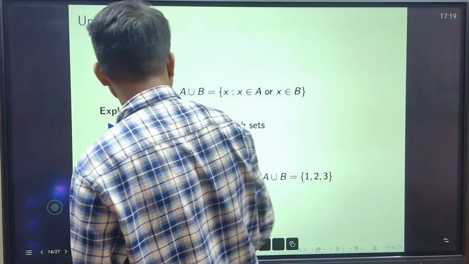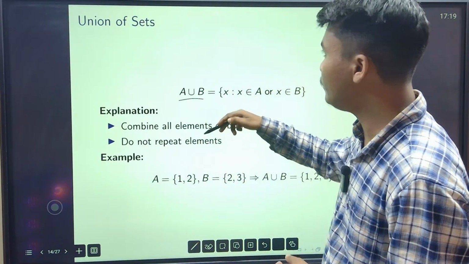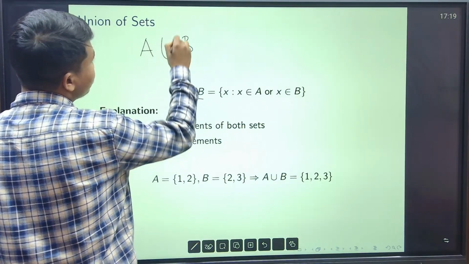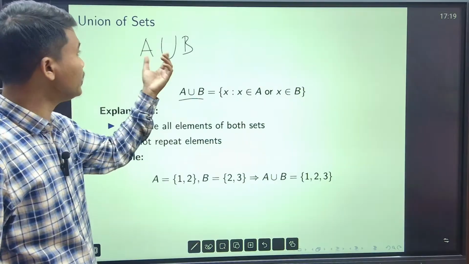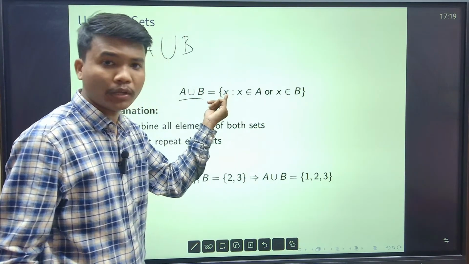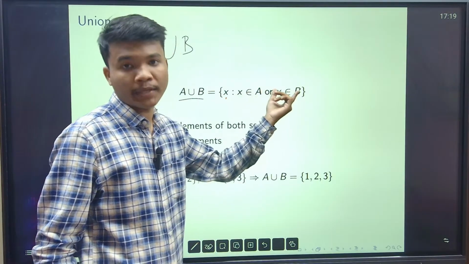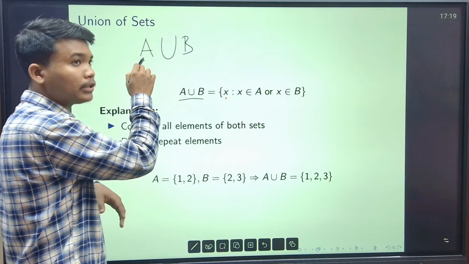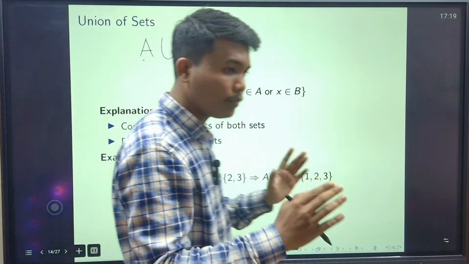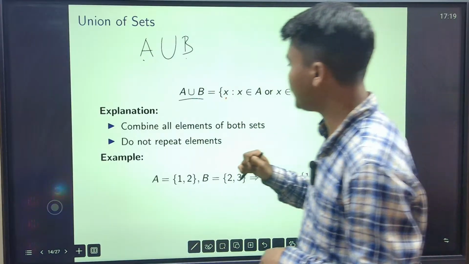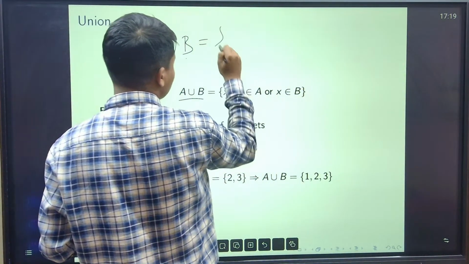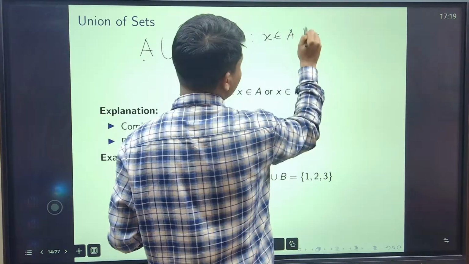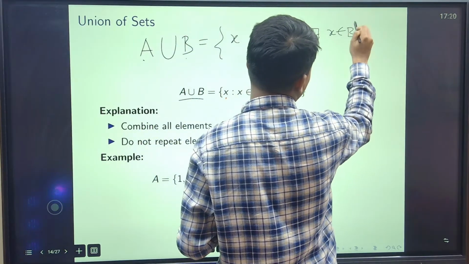Okay, next. What is the definition of A union B? If you have any set A and any set B, you want to define a new set using A and B. This is called union, A union B. The definition is all those x you have to collect, x is either a member of A or a member of B. মানে আলটিমেটলি A আর B এর ইউনিয়ন হচ্ছে A এর যতগুলো মেম্বার সেগুলোকে নিব, B এর যতগুলো মেম্বার সেগুলোকেও নিব, একসাথে করব উইদাউট এনি রিপিটেশন। There will not be any repetition. তো ডেফিনেশন হচ্ছে এই সমস্ত x কে নিব such that x is an element of A. This is important. This is or, okay, or x is an element in B.